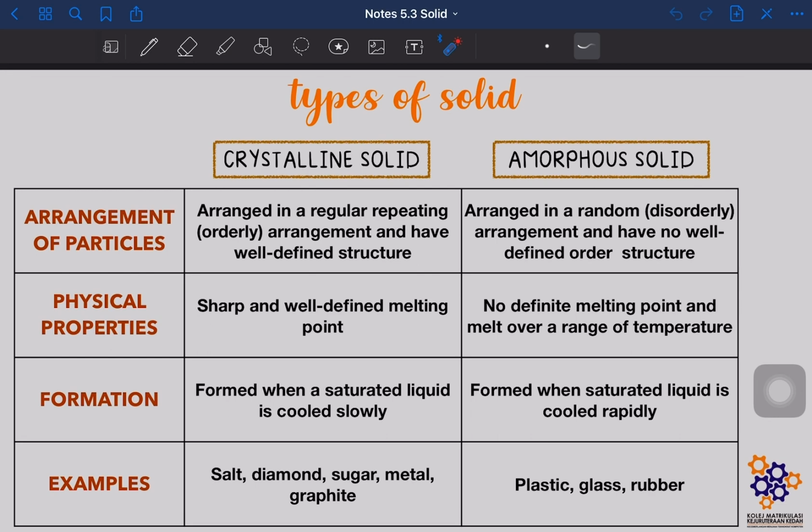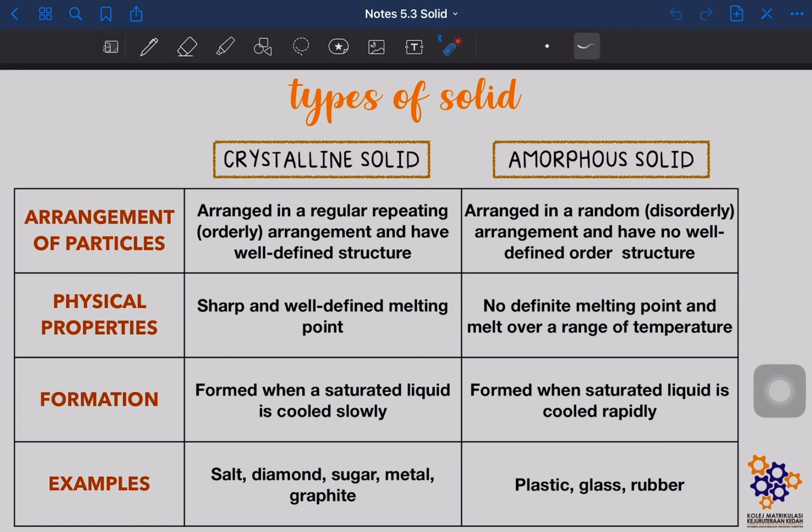So dia ada well-defined structure. So how about amorphous solid? So amorphous solid, dia punya arrangement of particle, dia arrange in random. So kita panggil disorderly arrangement, and have no well-defined structure, okay. So amorphous dia tak ada well-defined structure.